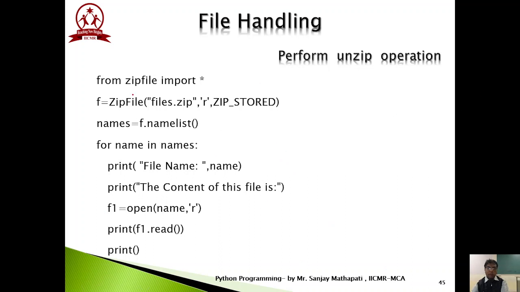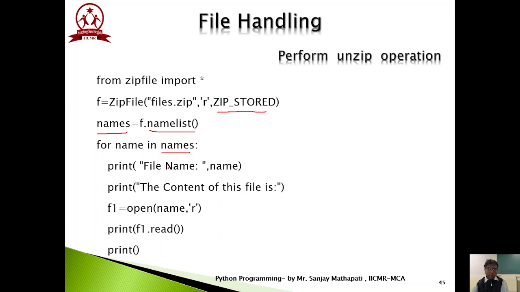for performing the unzip operation. From zipfile import star, f equals ZipFile files.zip in read mode, then ZIP_STORED tells the PVM to unzip these files. The namelist method of the ZipFile class returns the names of all the files available in the zip file. Then we can extract these names with the help of a for loop.